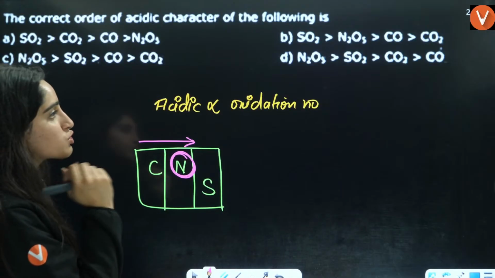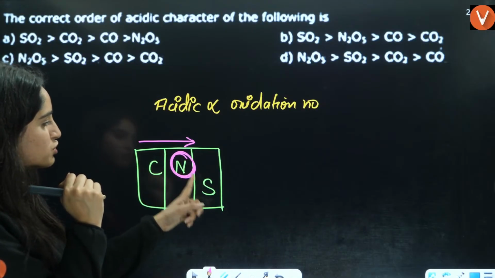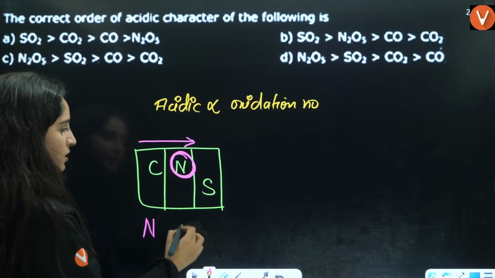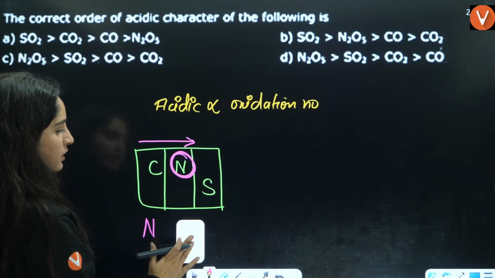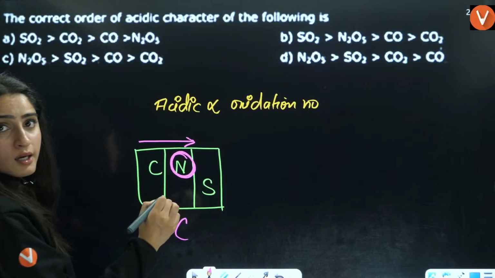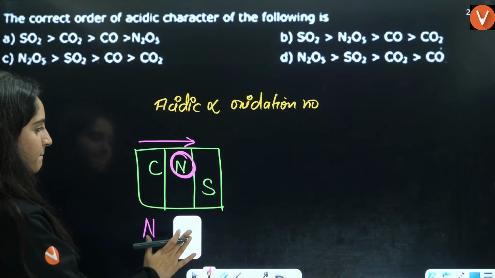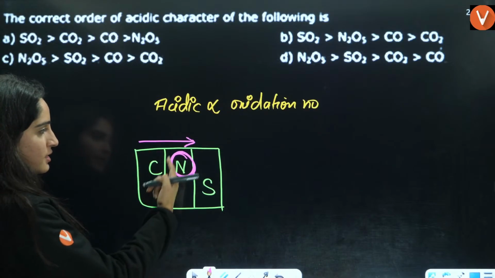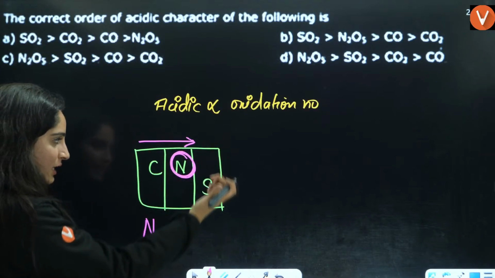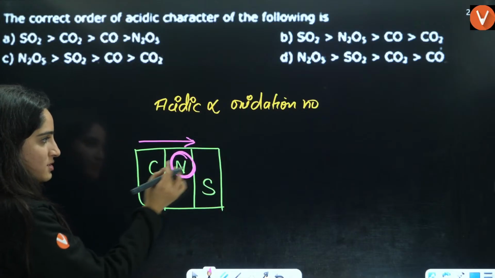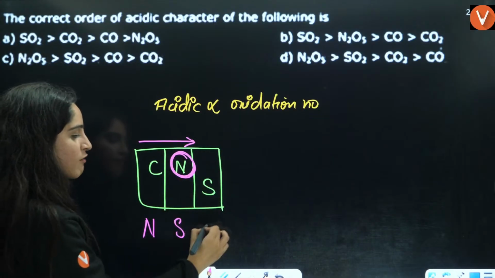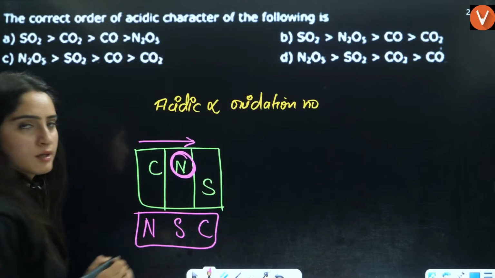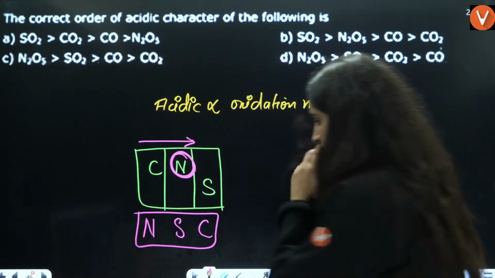So here it will be nitrogen, then sulfur, then carbon.